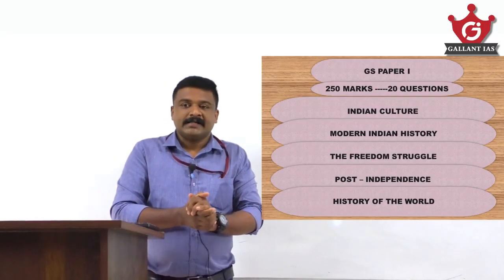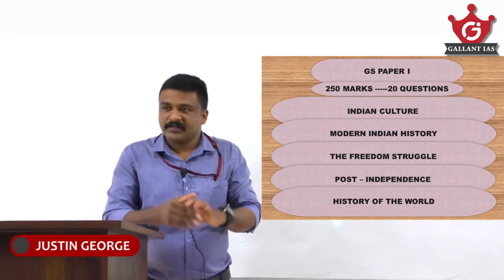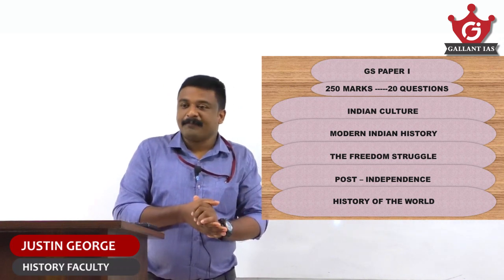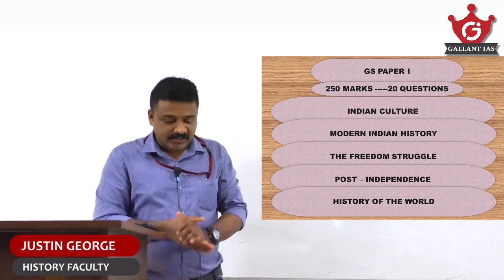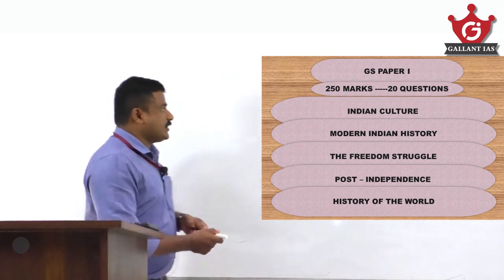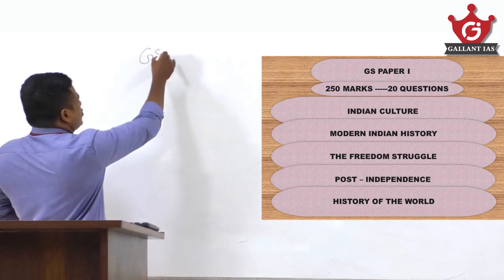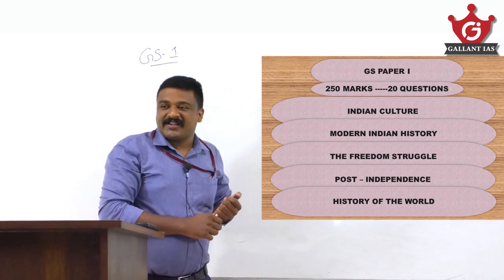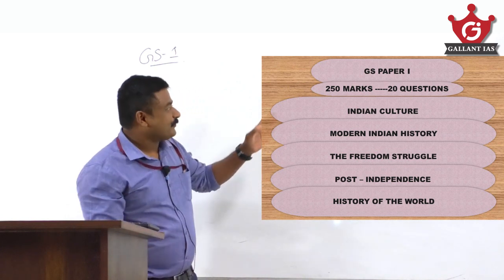So this is art and culture mains part. We deal with art and culture from the mains point of view. So how does it come in our syllabus? You know that in GS1, the role of history and culture is like this.